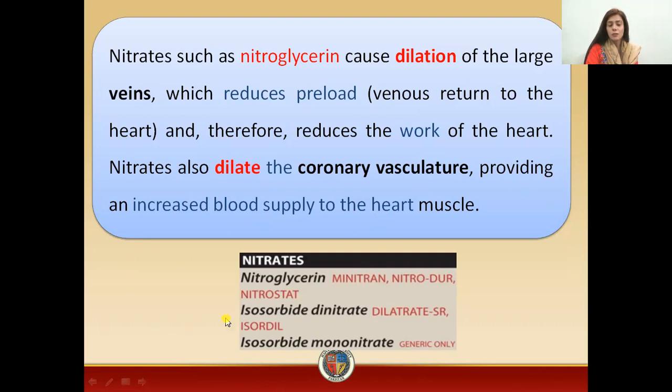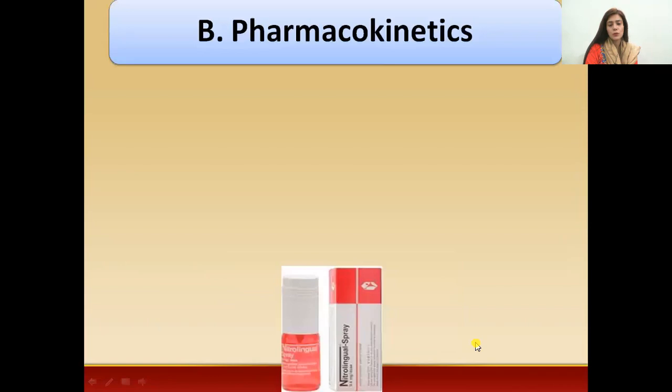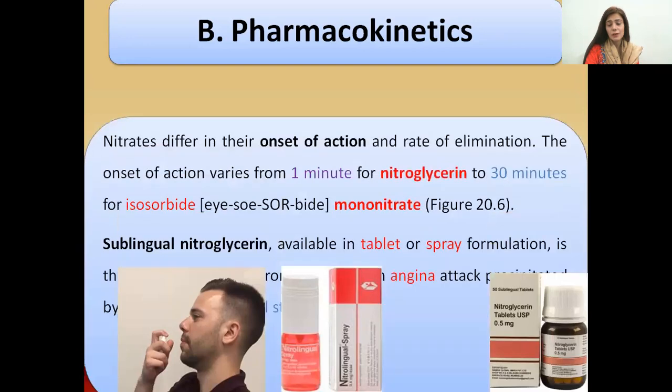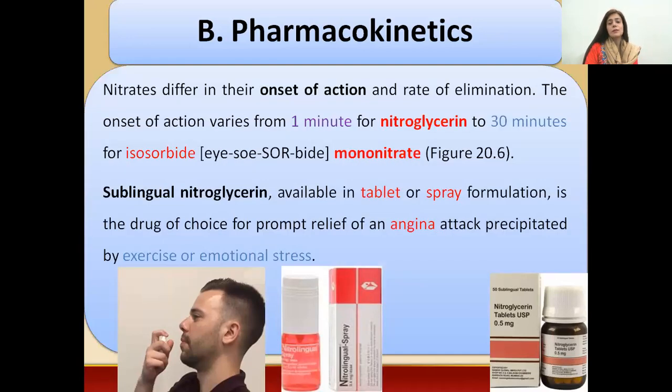Now, what are the drugs which are included in these categories? These are nitroglycerin, isosorbide dinitrate, and isosorbide mononitrate. Now, coming towards the different dosage forms of the drugs available in the market, you can see that sprays are available, tablets are available. The ultimate purpose is to relieve the angina.